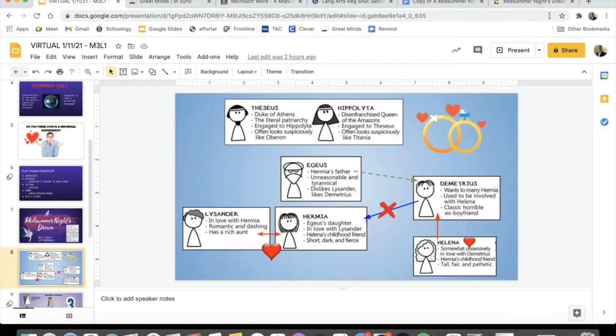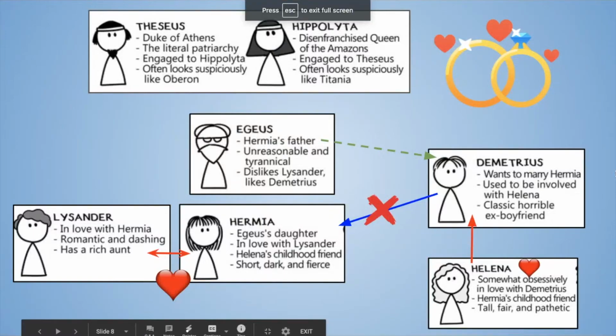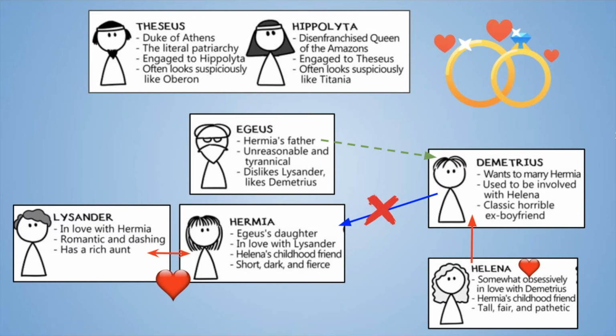So I'm going to introduce the characters that we're going to be seeing in Act 1, Scene 1. That's basically what we're going to be doing in the next couple lessons. A total of 7 characters will be introduced in Act 1, Scene 1. There's going to be Theseus, the Duke of Athens. Duke of Athens basically means he's the head of their city. He's the head of Athens, okay? And then his fiance is Hippolyta, okay? Next is Aegeus. That is Hermia's father right here.